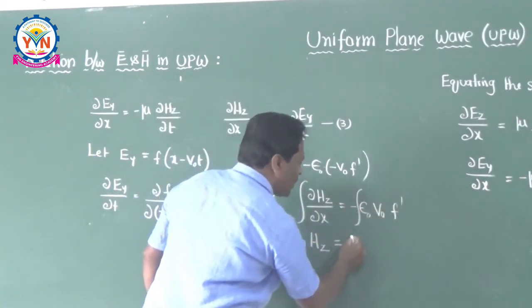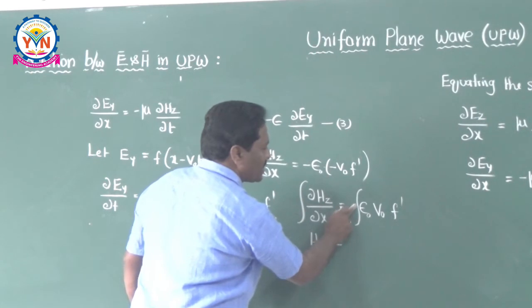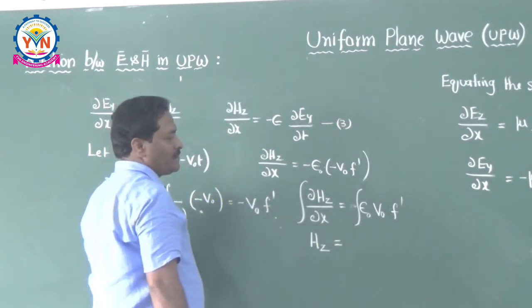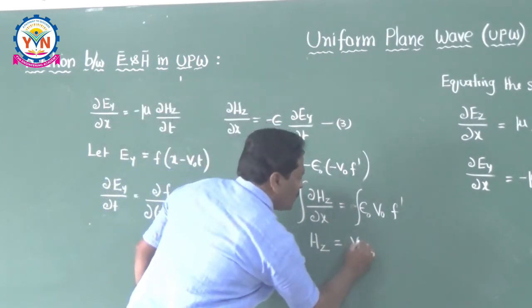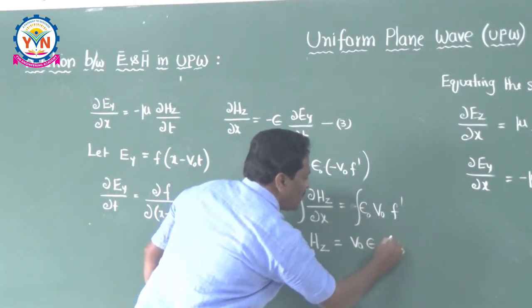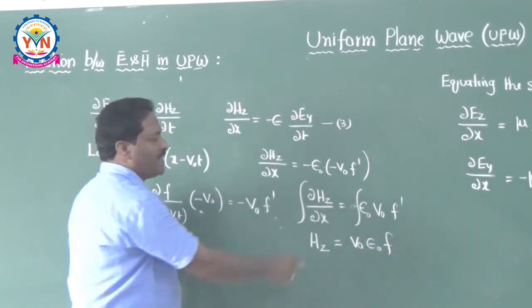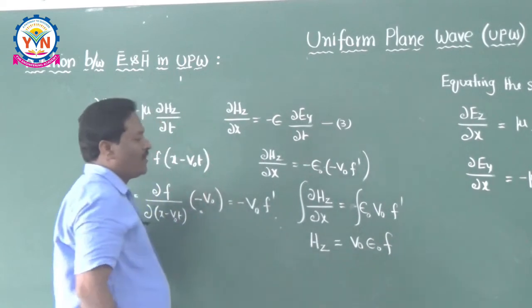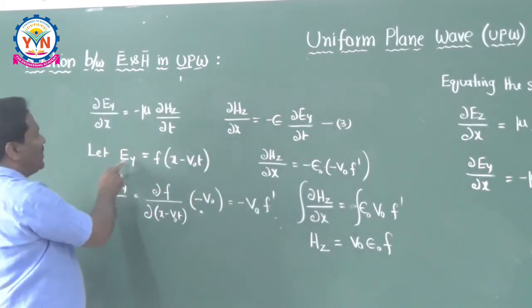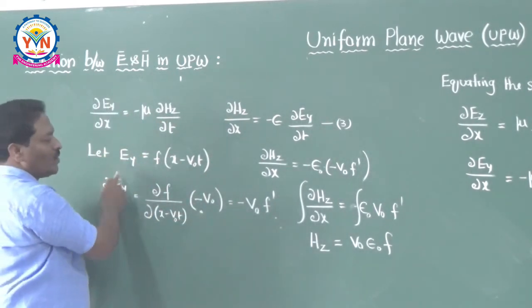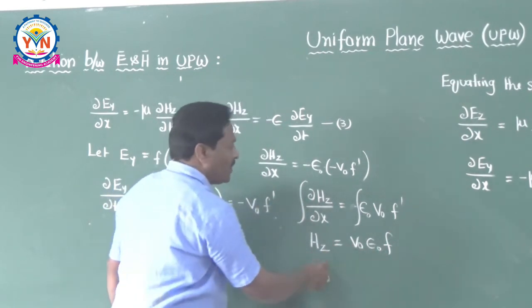So that's why you can say that minus is not there. Minus of minus is becoming plus here. Then v naught into epsilon naught into f it becomes, because integration of a derivative is nothing but f. What is f here? F is nothing but Ey. So in the place of f I can write down Ey.